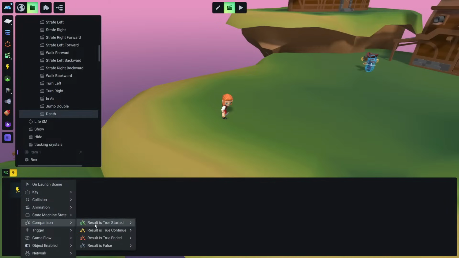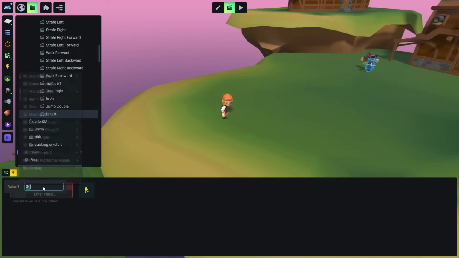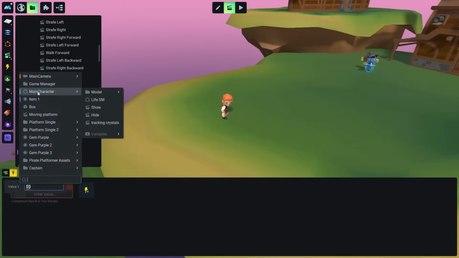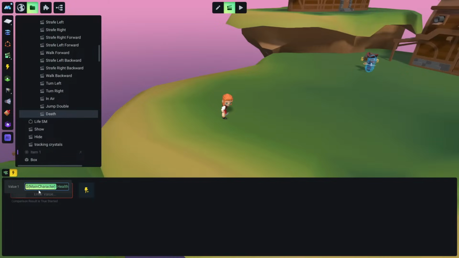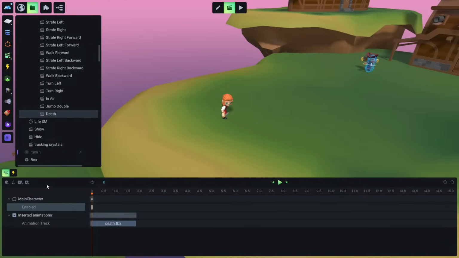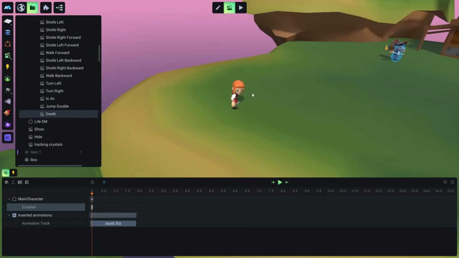Okay, and how we are going to trigger this, it's exactly how we did with the captain. We are going to create a comparison event started, less or equal, and let's type here $, and main character variables health. So we have just included the health of our main character here, and when this becomes less or equal to 0, so when our character health becomes less or equal to 0, this animation will be triggered. So let me save this, and because this is our main protagonist, we want to respawn.